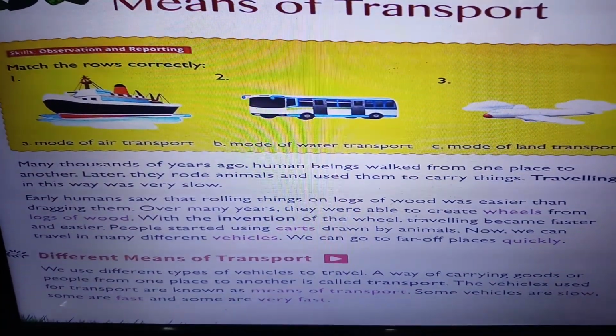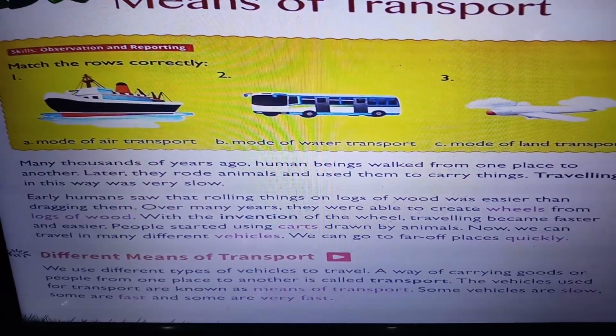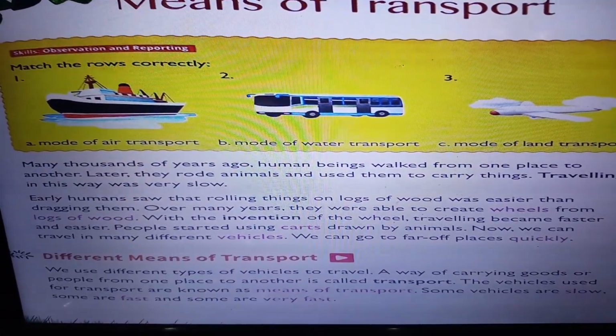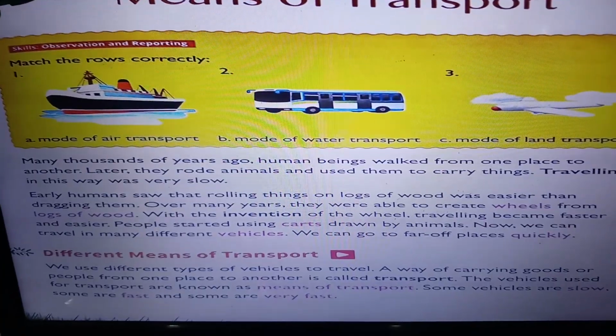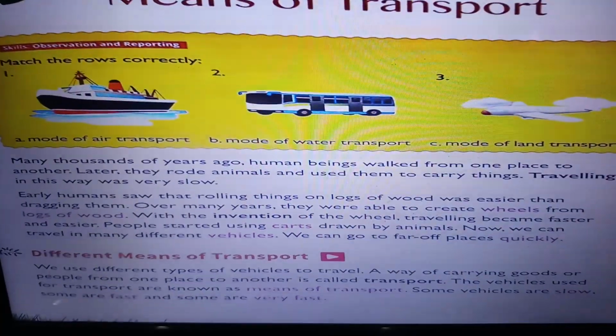People started using carts drawn by animals. Now we can travel in many different vehicles. We can go to far-off places quickly.